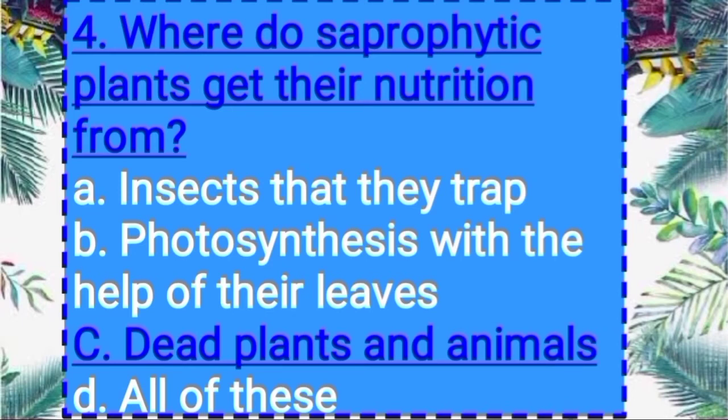The answer is option C, dead plants and animals, because these plants cannot make their own food and therefore they absorb their nutrition from dead plants and animals.